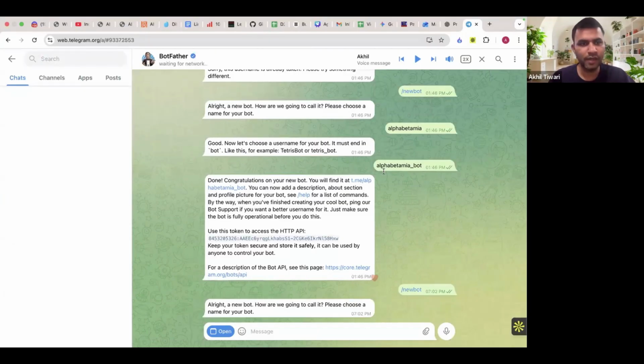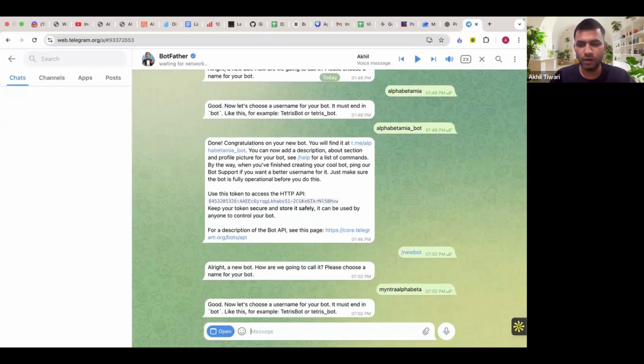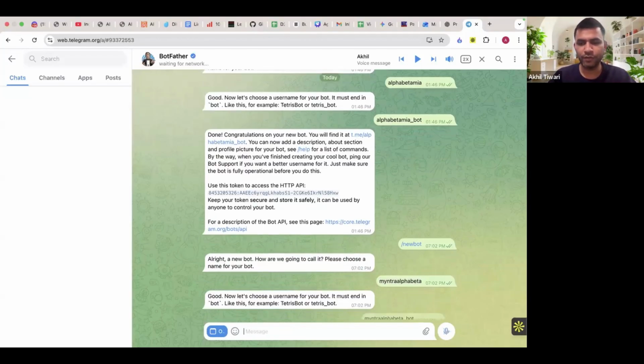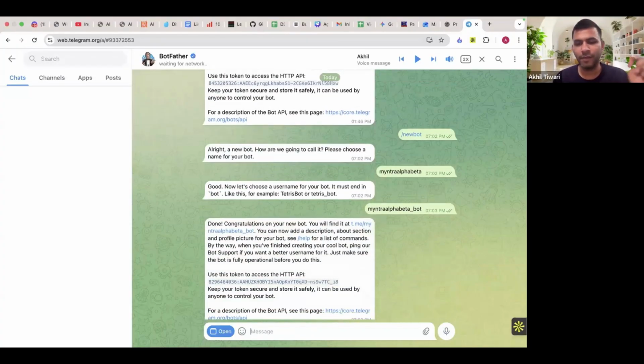Once you type new bot, it'll allow you to initiate the bot creation process. So I've earlier given a name of alpha, beta, Mia. So I'll give it, let's say, Mintra, Alpha, Beta. I'm using this weird name just to avoid duplication and save time. All right. This is the final step. I'll tell you exactly what to do, so you don't have to worry about it. If this works, then I'll get the API key.